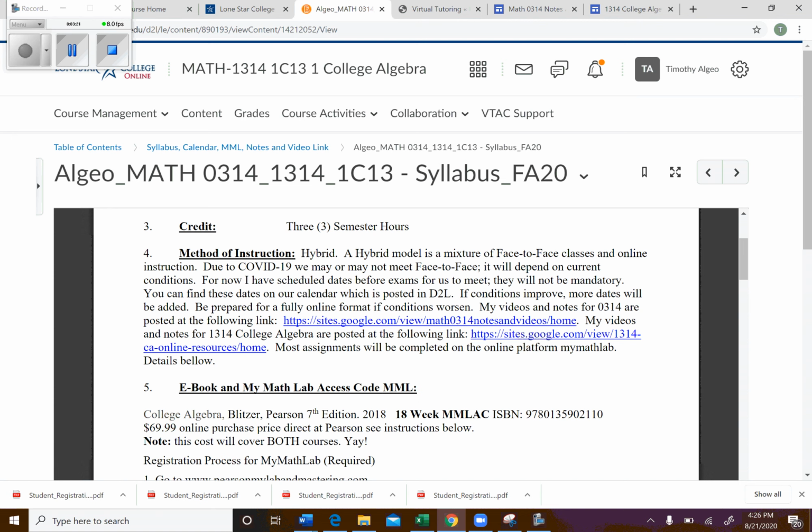Now, because of the coronavirus that's going on, those face-to-face classes may happen or may not happen. So for right now, I'm scheduling some in-person classes before exams. So the day or a couple of days before exams, I'll schedule. We'll look at this on our calendar. I have some days scheduled for us to meet.